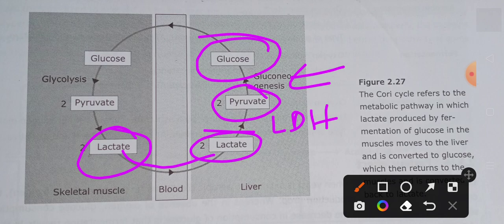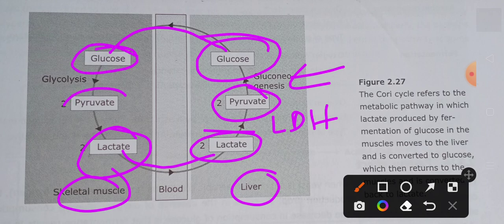And then when it is required that glucose should enter glycolysis, it will be transferred back from liver to the skeletal muscle, and there glucose will be converted into pyruvate. And now if at that time lactate production is required, then lactate will again be produced.